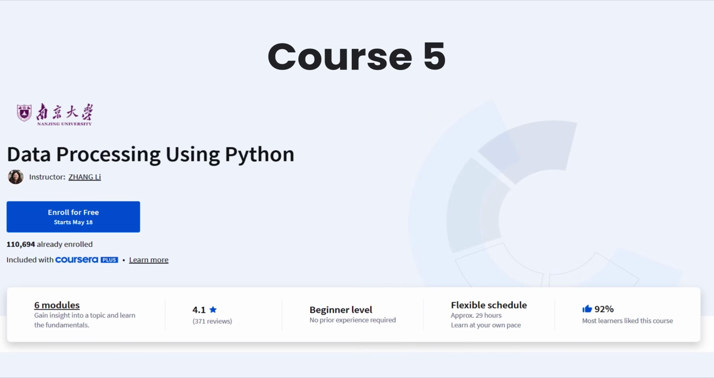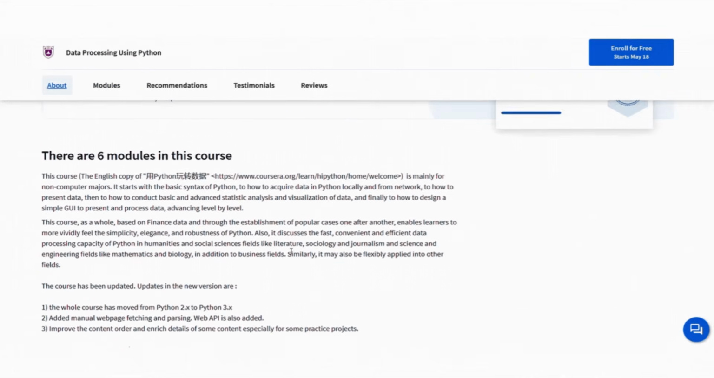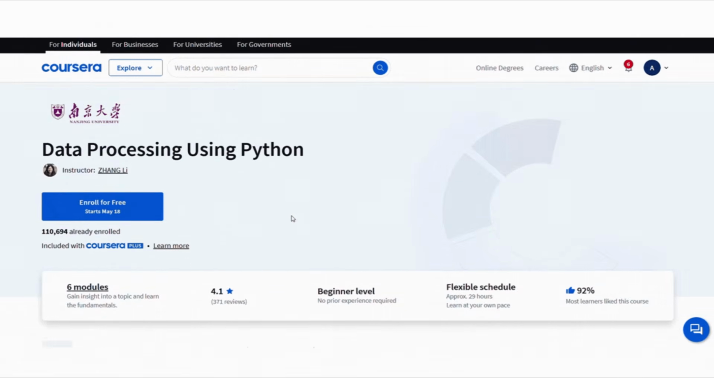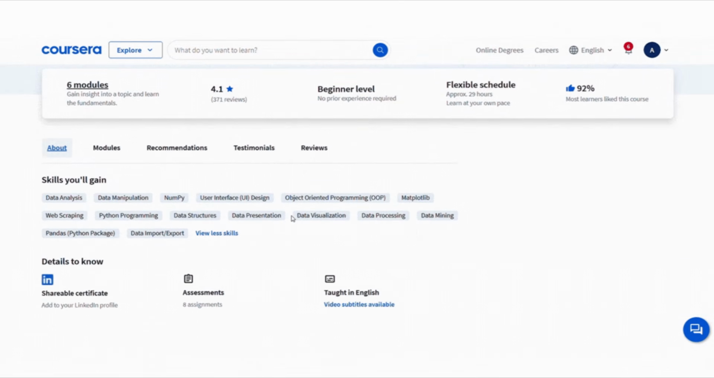The fifth course is Data Processing using Python. It has 6 modules and about 29 hours of content. This course is great for beginners without a computer background. You will start with Python basics, learn how to get and show data, and then move on to the data analysis and visualization.